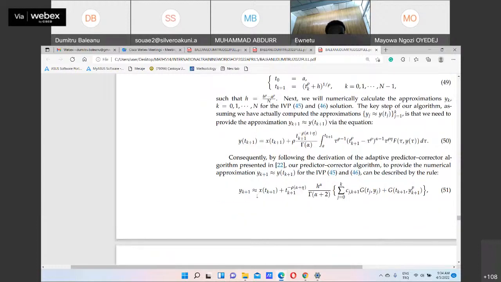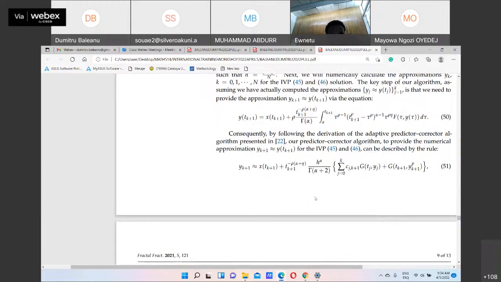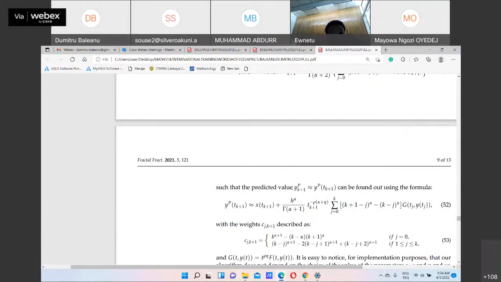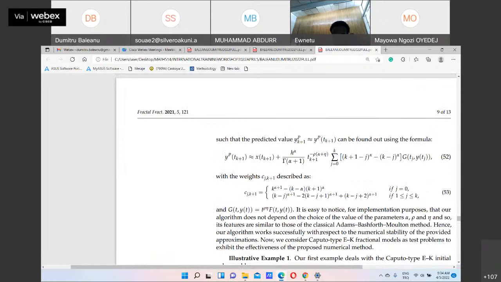So these are the rules, such that the predicted value y p of t k plus 1 can be found out using this formula with the weights described in 53. And g of t and y of t is this one.